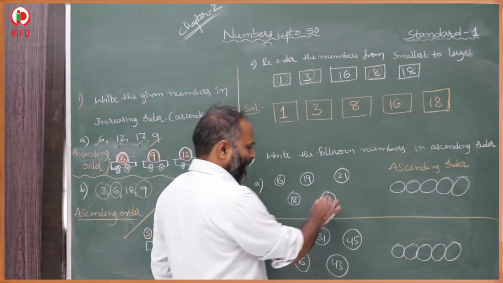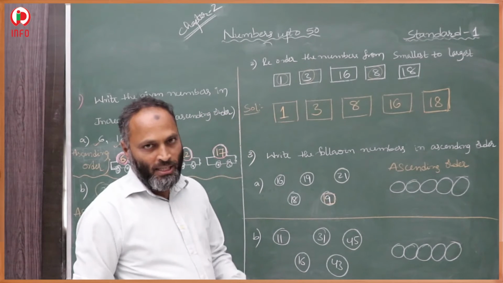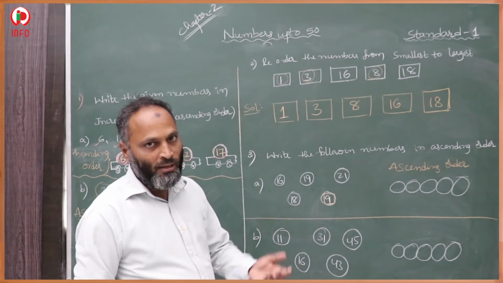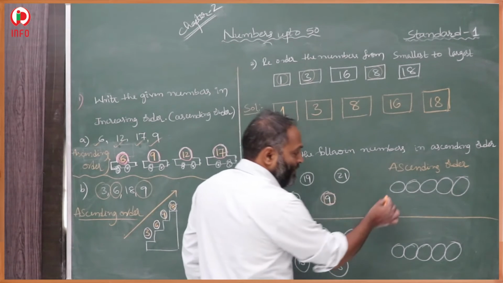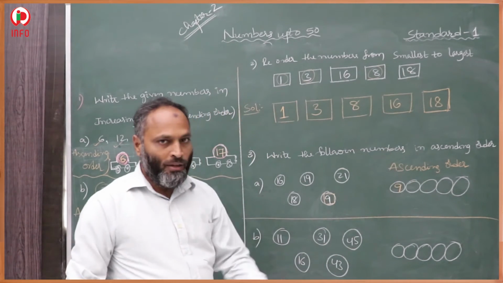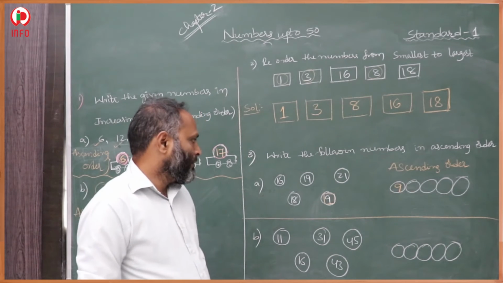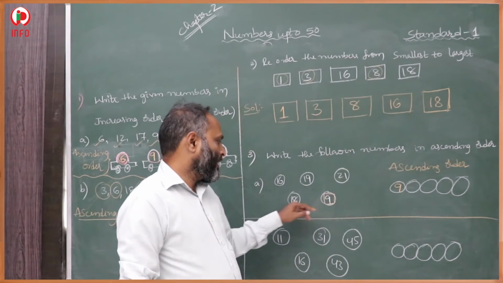Only one single digit, 9, is there. Ascending means increasing, from smaller to larger, so 9 is the smallest one, and we take it first. Then we go for larger numbers, the two digit numbers: 16, 19, 21 and 18.